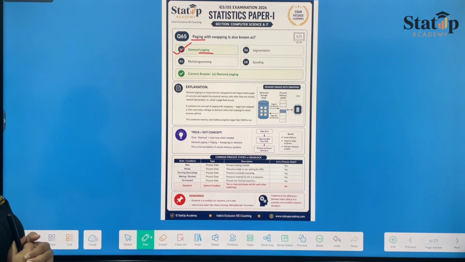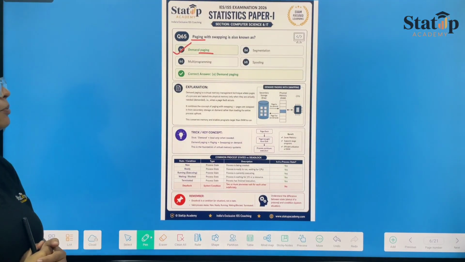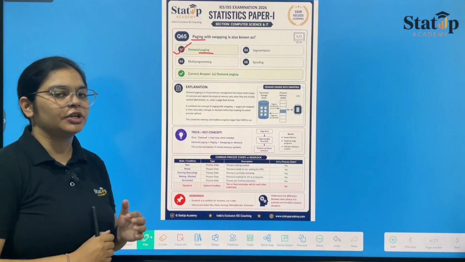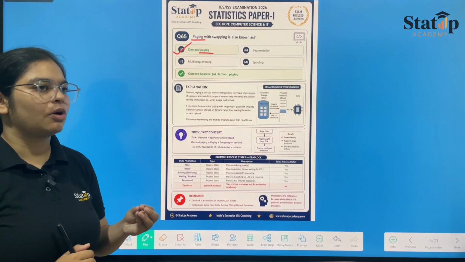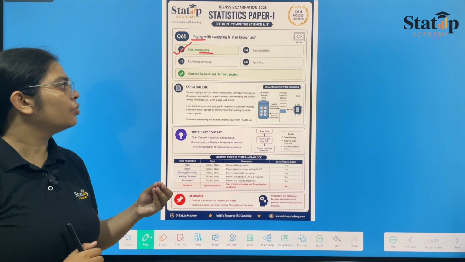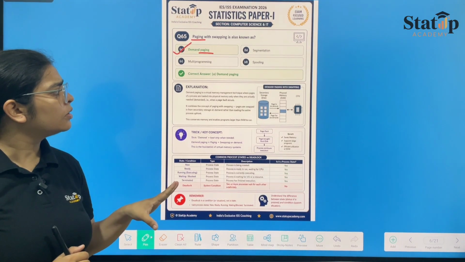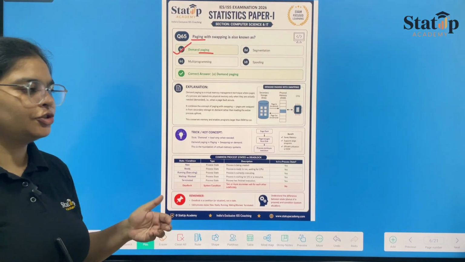Demand paging is a virtual memory management technique where pages of a process are loaded into physical memory only when they are actually needed or demanded. So, demand paging is related to virtual memory.